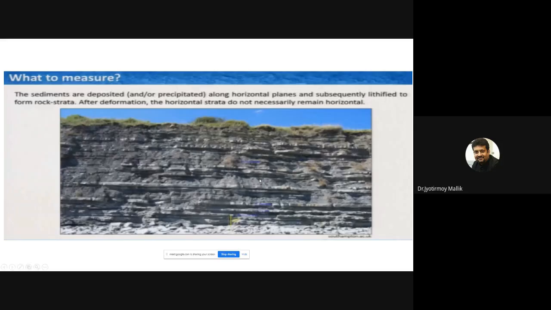What is the intersection of a horizontal plane with a horizontal plane? There won't be any, right? They are parallel planes. So you can say there are an infinite number of lines, right? So horizontal beds have no strike. The dip is zero. Okay? Remember that always. Neither does it have a dip direction. Okay, everyone.